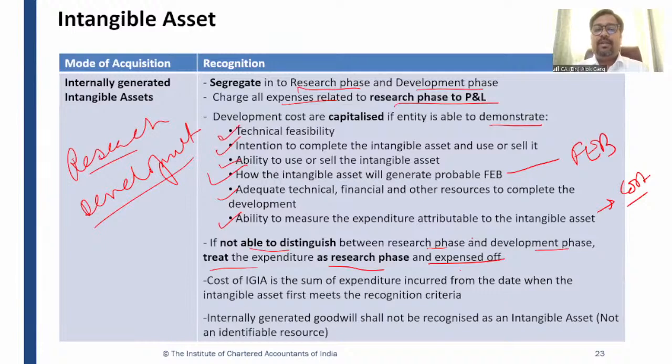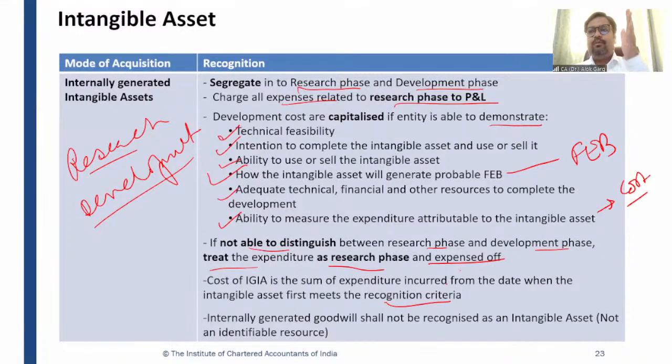So the cost of an internally generated intangible asset is the sum of expenditure incurred from the date when the intangible asset first meets the recognition criteria. So from the date when the development phase has started, from that date, the internally generated intangible assets are required to be capitalized. Okay.